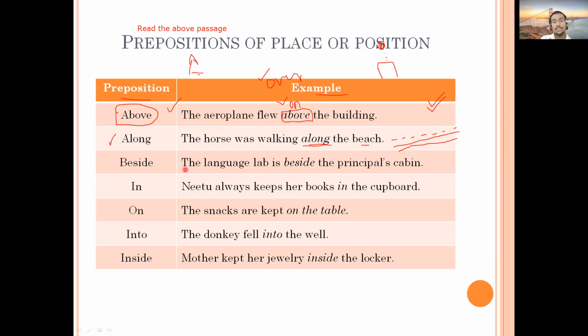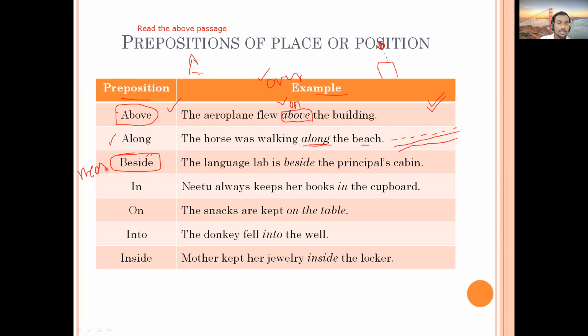Then the next one is 'beside'. Whenever you have doubts or questions, you can ask, or you can tell me extra examples. If you make any examples using these prepositions, you can send them to the chat box and we can refer to them. But we are not spending more time, as I told you; we want to cover the maximum, and finish prepositions in this session. So: the language lab is beside the principal's cabin. Here the meaning of beside is near.